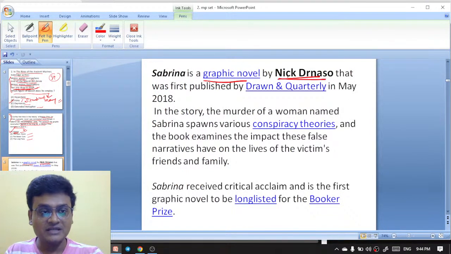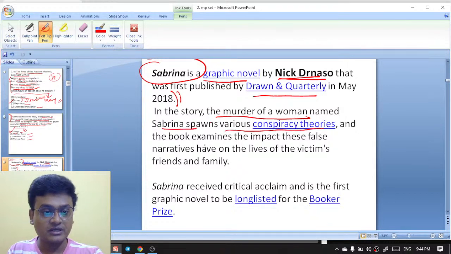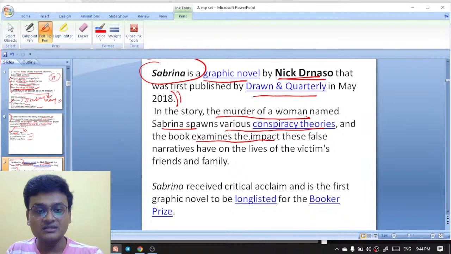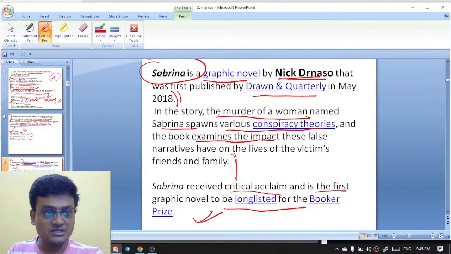So Sabrina is actually a graphic novel by Nick Drnaso. It's a graphic novel first published by Drawn and Quarterly in May 2018. In the story, the murder of a woman named Sabrina spawns various conspiracy theories, and the book examines the impact these false narratives have on the lives of the victim's friends and family. Sabrina received critical acclaim and was the first graphic novel to be longlisted for the Booker Prize. So this is Sabrina by Nick Drnaso.